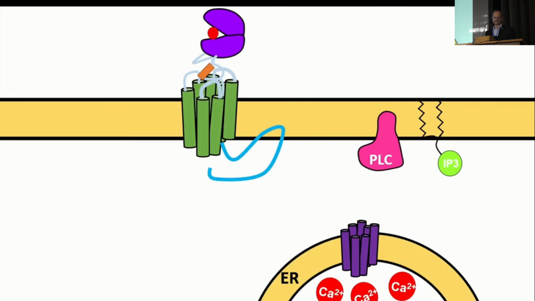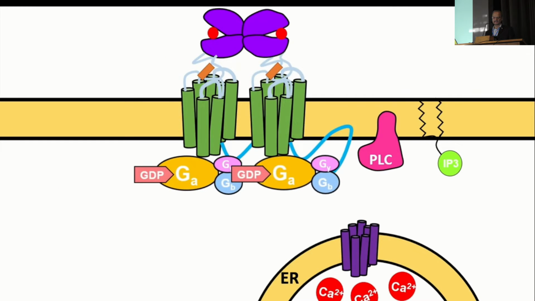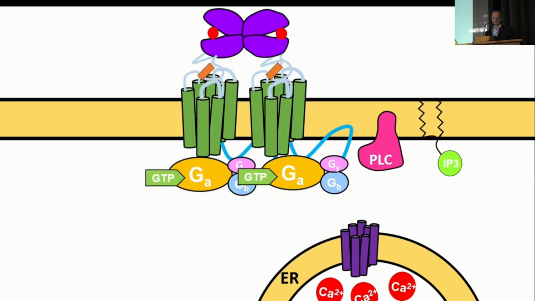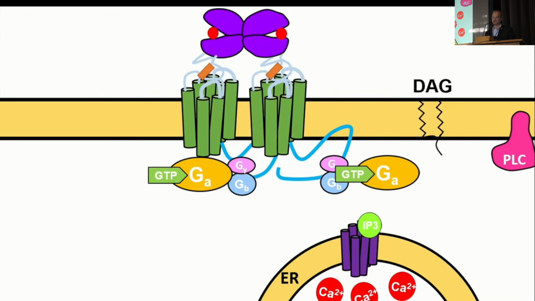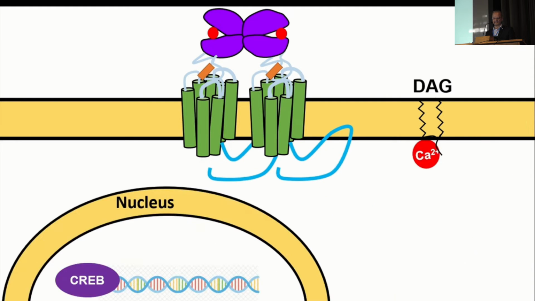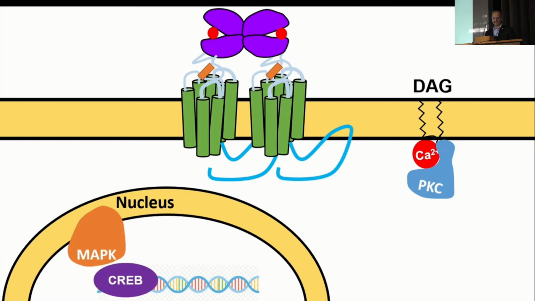You can see that glutamate binds, dimerization, GDP becomes GTP, phospholipase C is activated, IP3 comes to the endoplasmic reticulum, calcium is released, protein kinase C is activated, and we have effect in the transcription, as you can see.